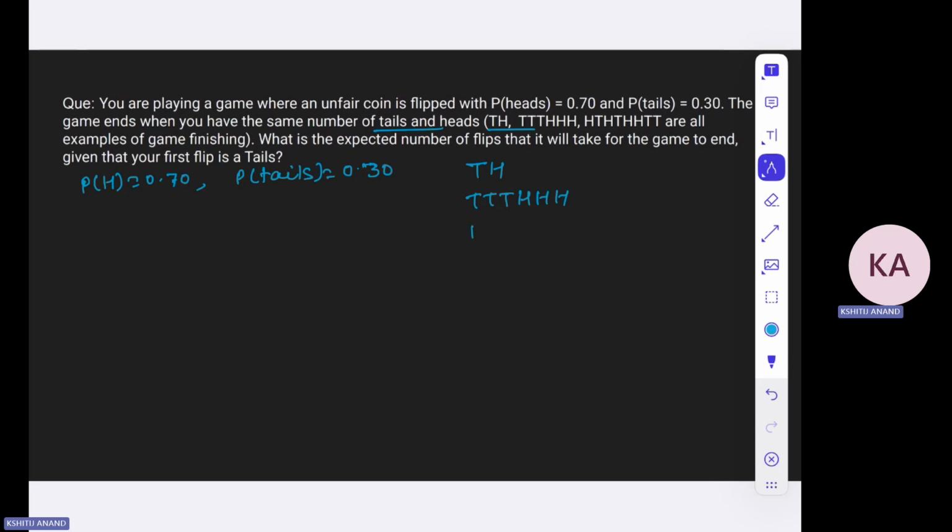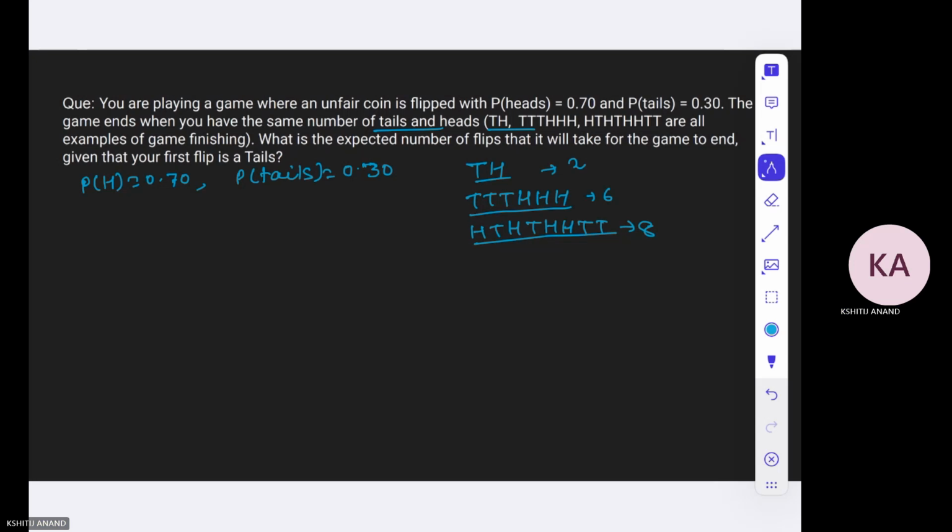Similarly, if you take a look at the other example, it is H T H T H H T T, right? So the number of heads we have is 4, and the number of tails is 4. So the game ends at this point. The number of flips required at this point is 2. The number of flips required at this point is 6, and the number of flips required at this point is 8. Now the question is asking, what is the expected number of flips that it will take for the game to end, given that your first flip is a tails?